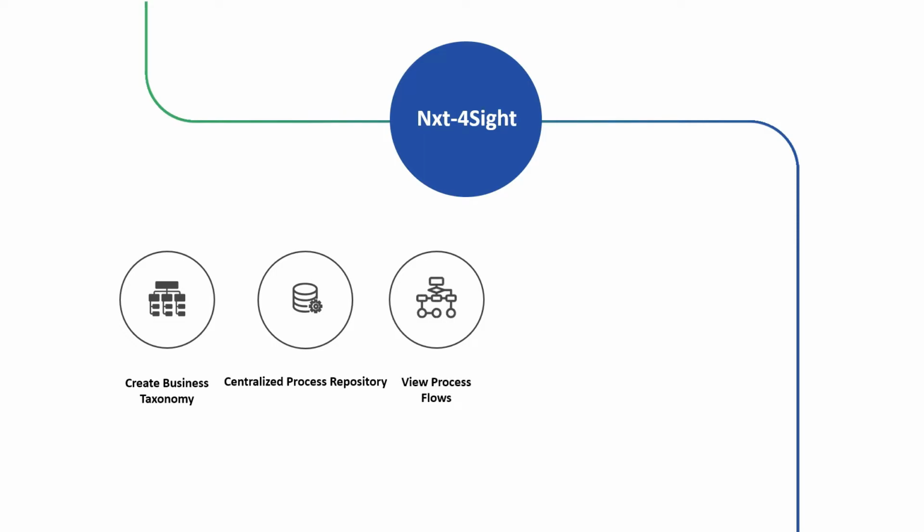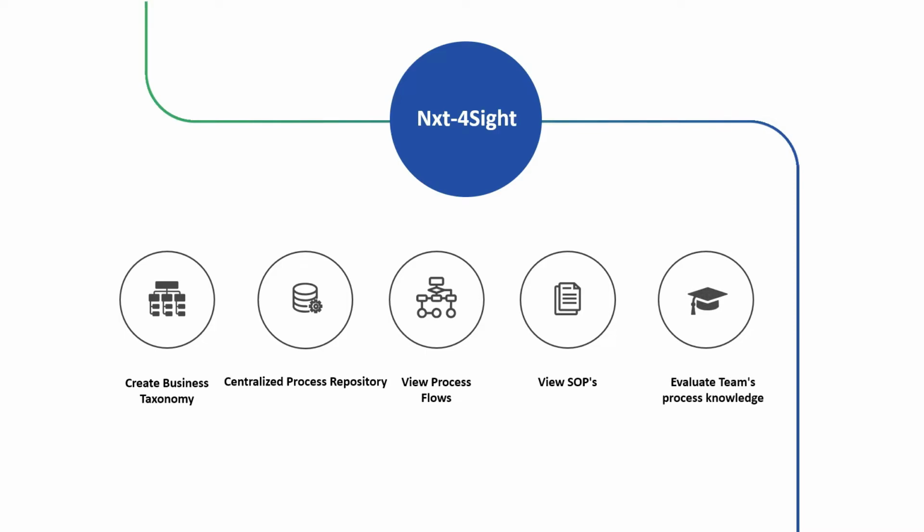NXT Foresight is also used to define business processes and its components, which are enriched with metrics, application details, and data mappings captured by the recorder. Detailed process view displays this information across the application. NXT Foresight provides additional functionality towards improving and evaluating the business process knowledge of your operations teams.